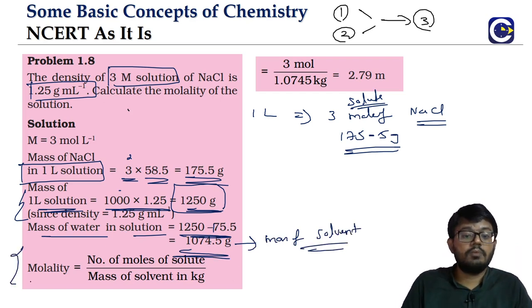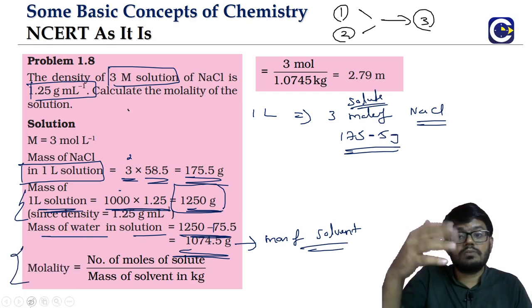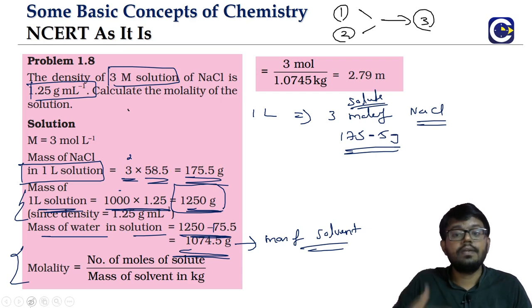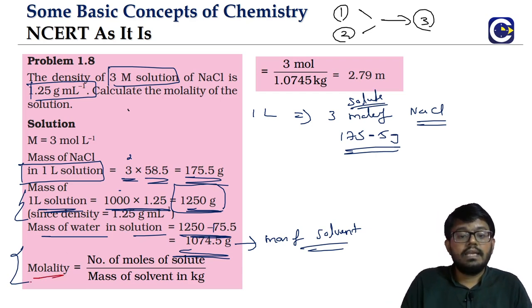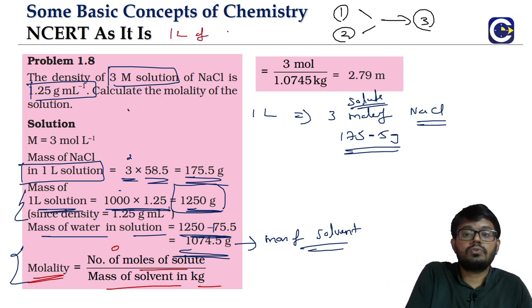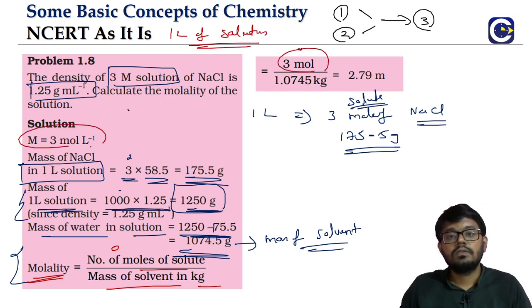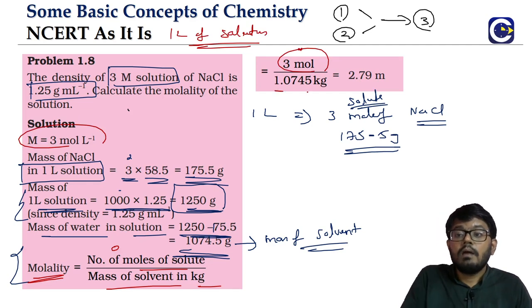What is the molality formula? I mean, this is the numerical part. You can just check it by yourself also while you are practicing, because it's not like we are just reading through the solved examples. You guys need to work them out. Molality is the number of moles of solute by mass of solvent in kg. Already we have taken 1 liter of solution as the sample. In that, the number of moles of the solute is 3 moles. Mass of solvent should be in kilograms.